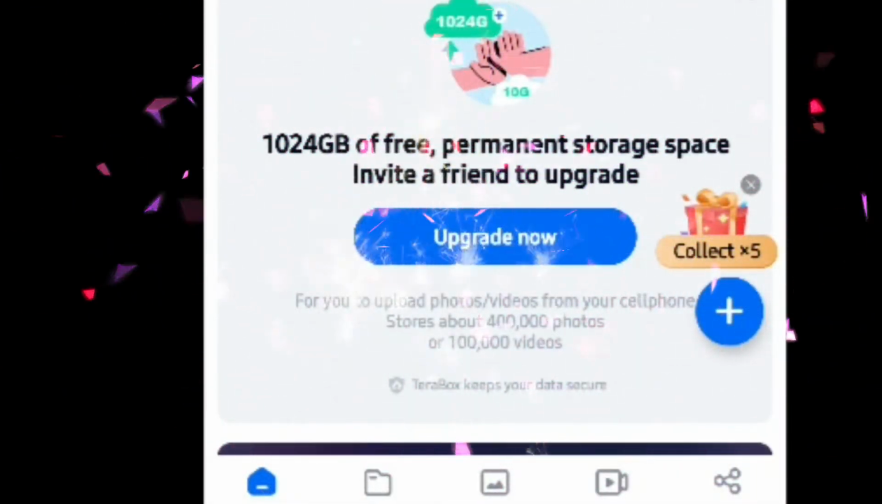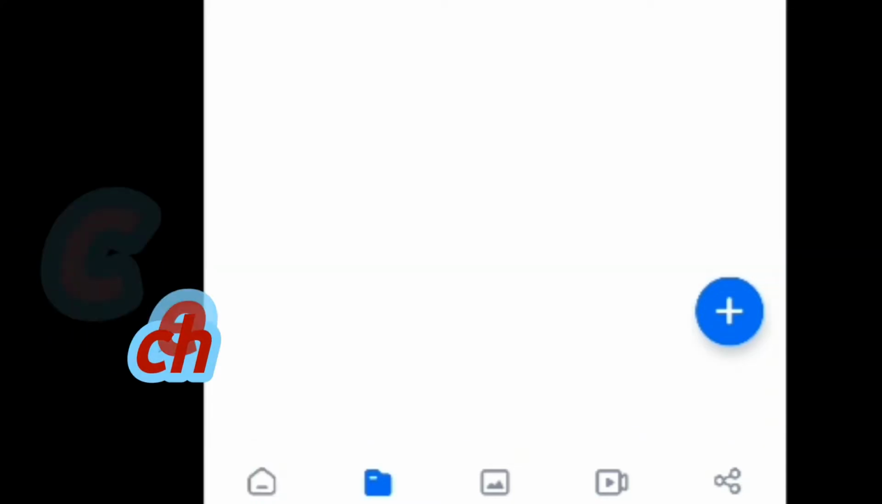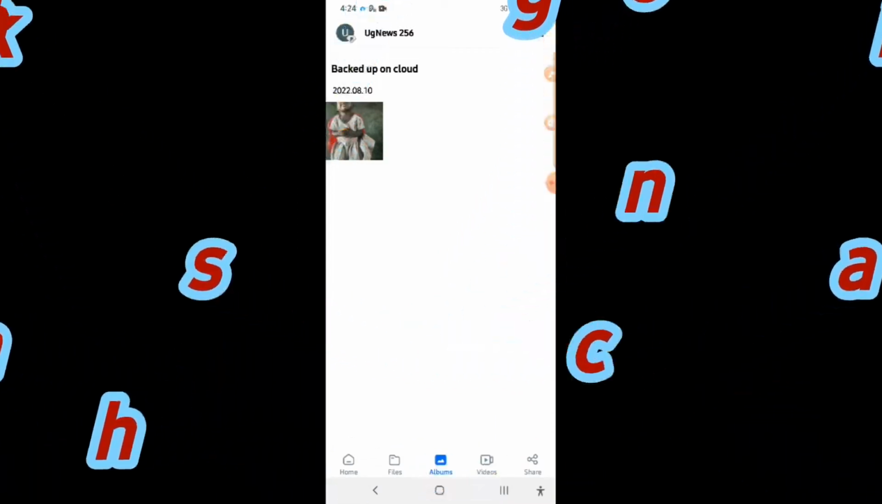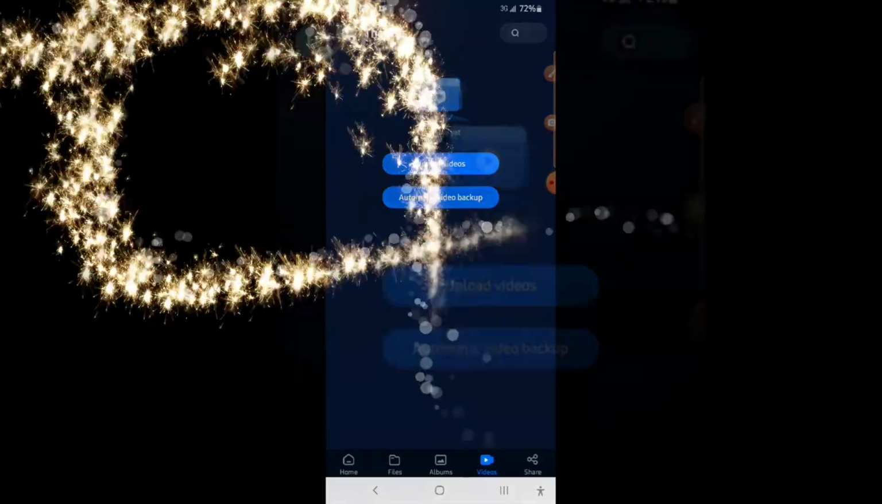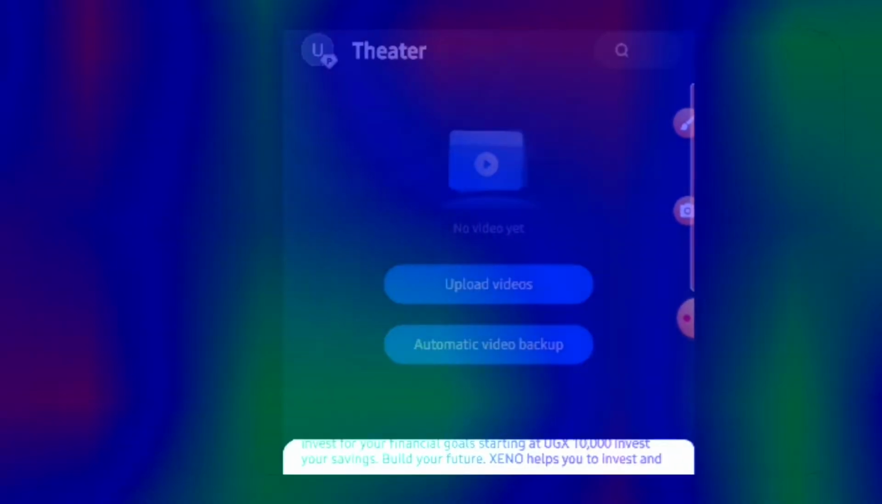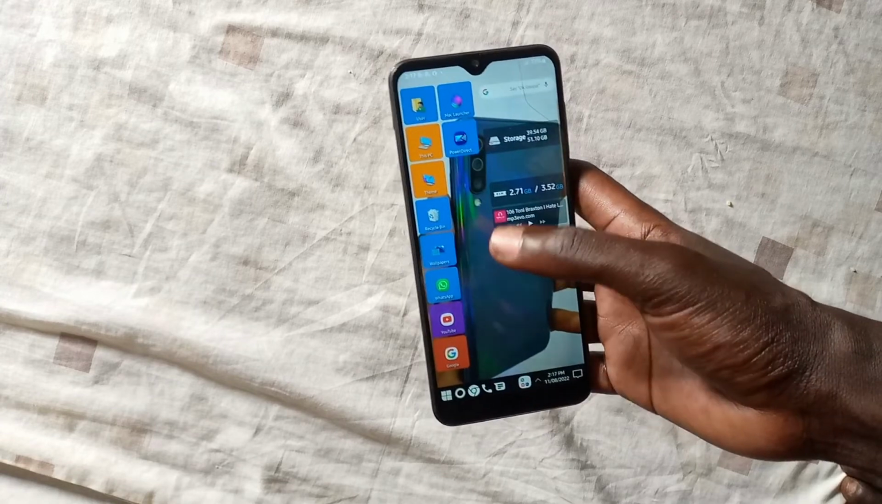When I open it, now I want to show you how you can come to photos, albums and so on. Like this one, I've already put it in the cloud. This one is already there. You can also upload videos and so on. Just automatic backup. You can keep it and so on. This is now our phone after all the setup.